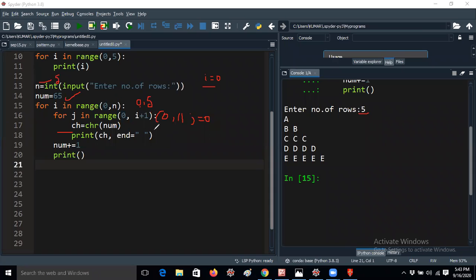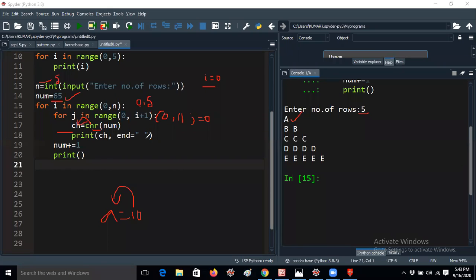Then ch equal to chr of num. Yesterday I already discussed this. chr of num gives the ASCII character of that number. Just like a equal to 10 means 10 is stored in a, here the character for 65 will be stored in ch. So now it will print the ch value, and A will be printed the first time.